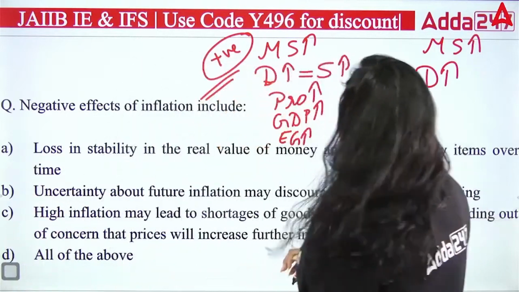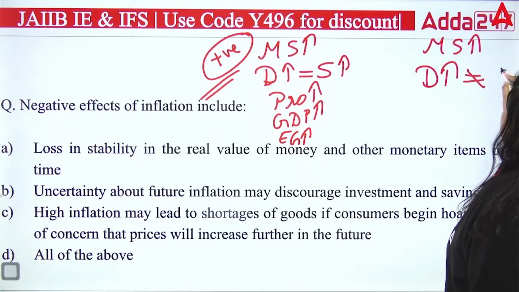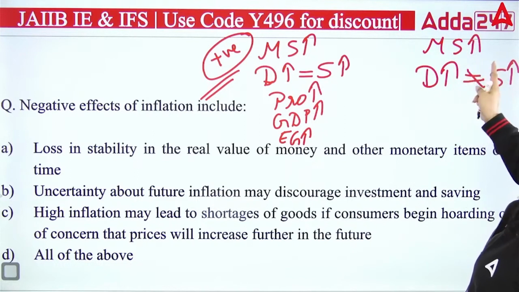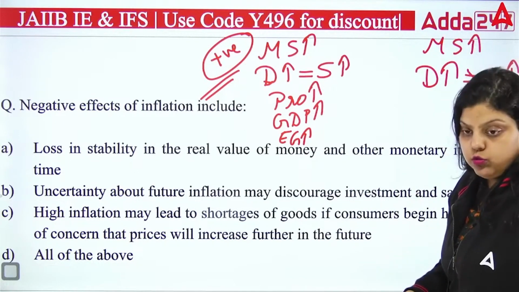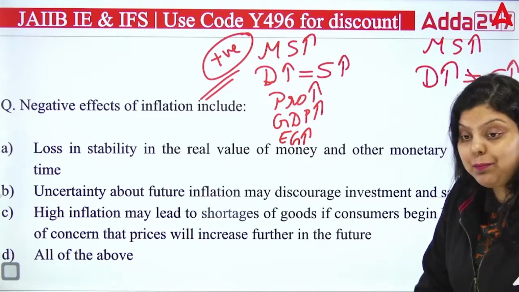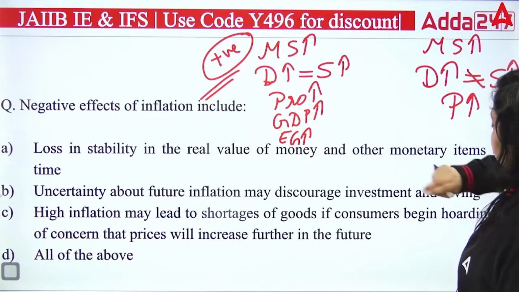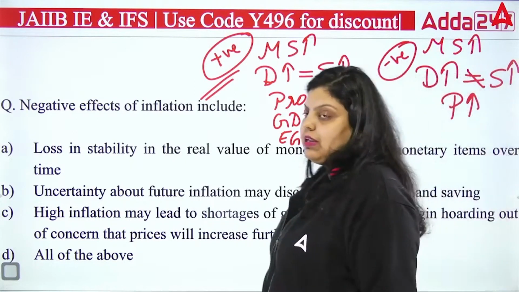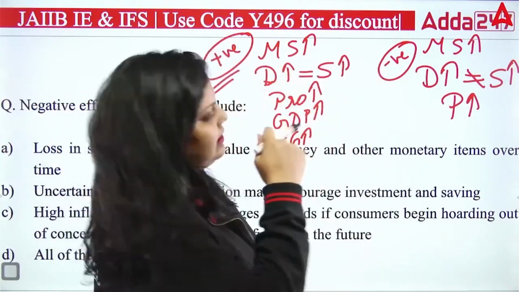And when will it be negative? When the demand is increasing, but we are not able to equivalently increase the supply. Demand is increasing, supply is also increasing, but not equivalent to each other. In that situation, production will increase, no doubt, but the more impact will be seen on the prices. Here also production will increase, but in comparison to production, the prices will increase at a very fast pace. And that's why it's a negative impact.